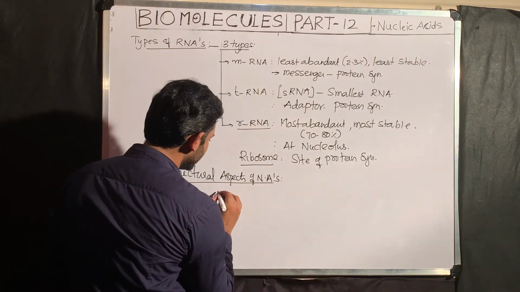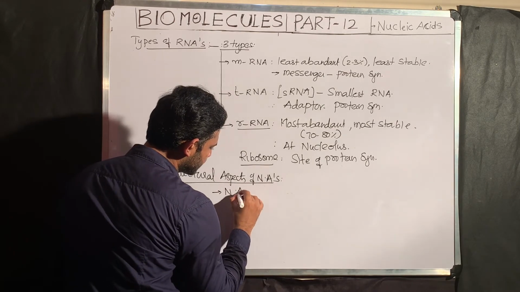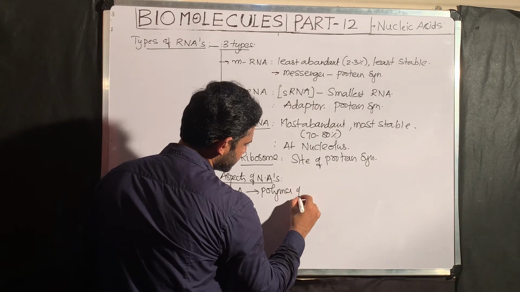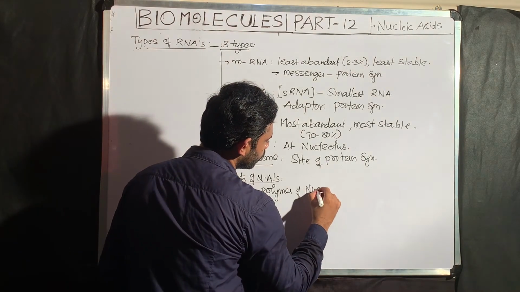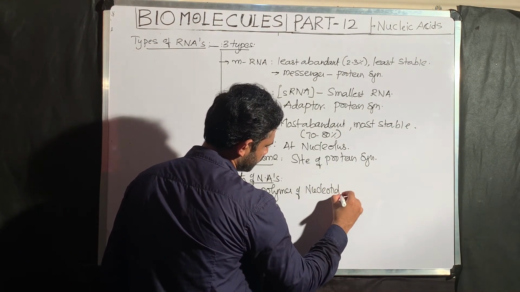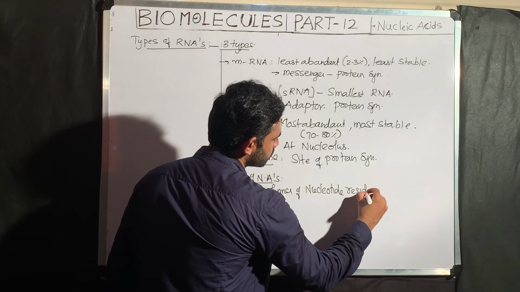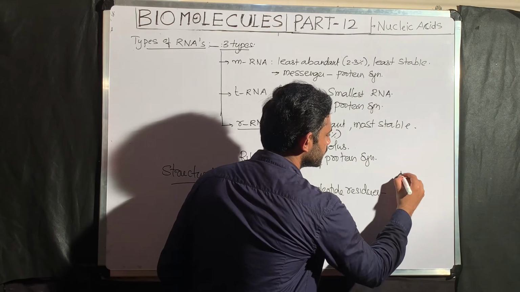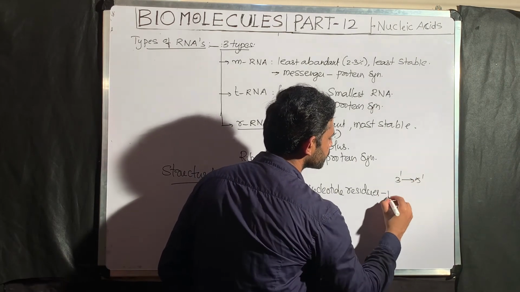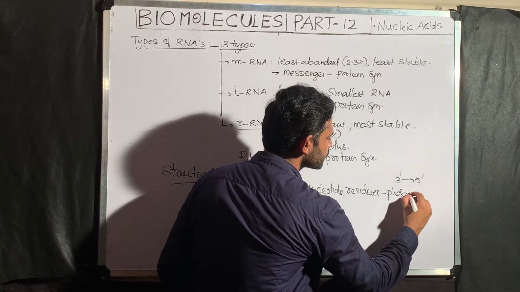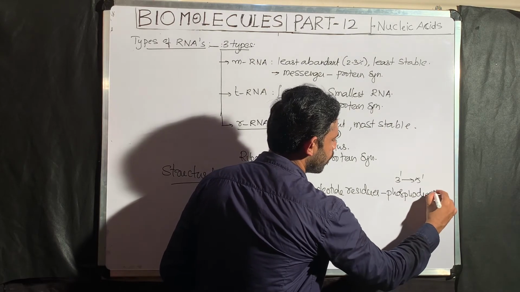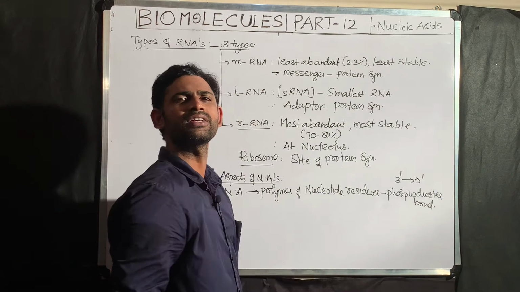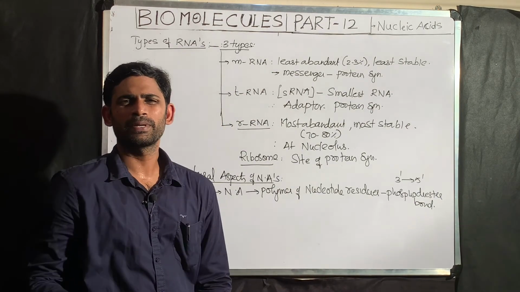Nucleic acid is a polymer of nucleotide residues linked through 3' to 5' phosphodiester bond. The covalent bond in nucleic acid is a 3' to 5' phosphodiester bond, like the peptide bond in protein.